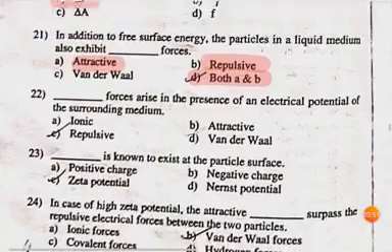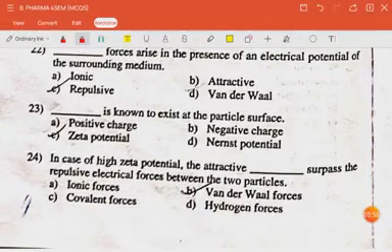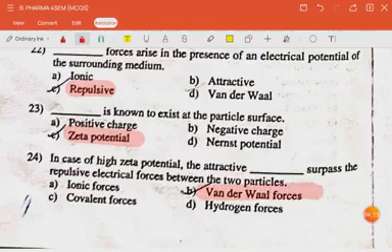The next question is, dash force arises of an electrical potential of the surrounding medium. The answer is repulsive. The next question is, dash is known to exist at the particle surface. The answer is zeta potential. The next question is, in case of high zeta potential, the attractive dash surpass the repulsive electrical force between the two particles. The answer is van der Waals force.